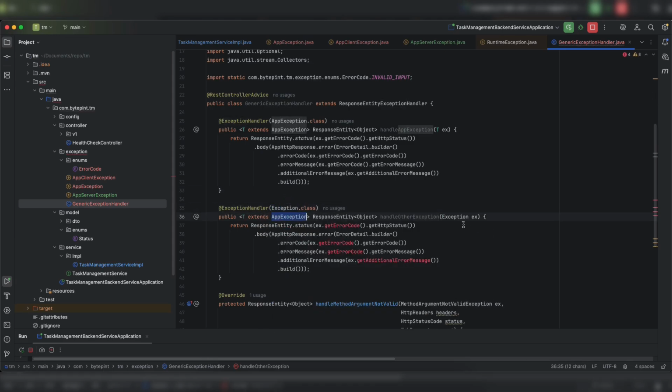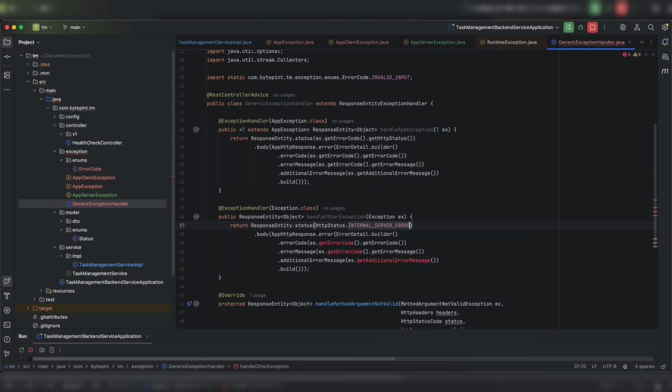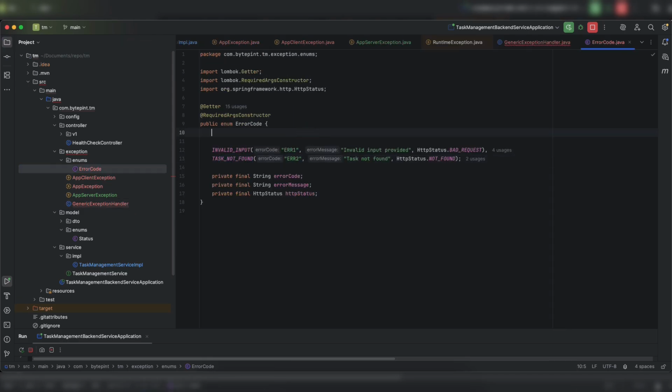So I can place Exception here and let me remove this. Now this exception will not have getErrorCode because it is not a custom exception that I have created. So for HTTP status, I will be providing HTTP status internal server error. I already created this error code enums. So let me create some unknown exception here as well. Let's say ERR0, because this is the rare of the rare exceptions that I'm expecting. Let's say 'something went wrong'. And the HTTP status is internal server error.